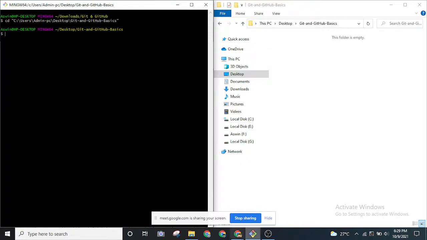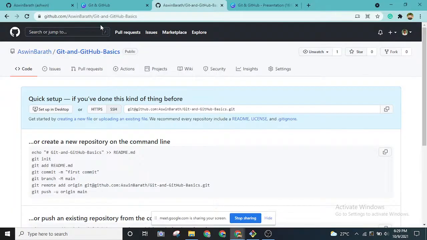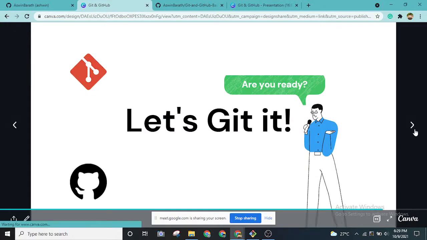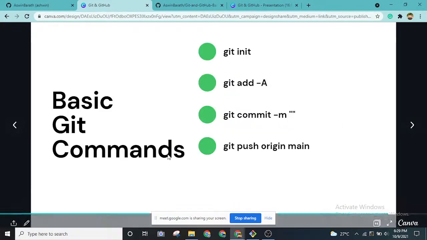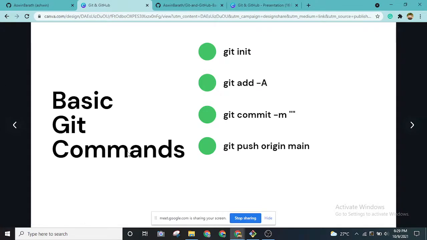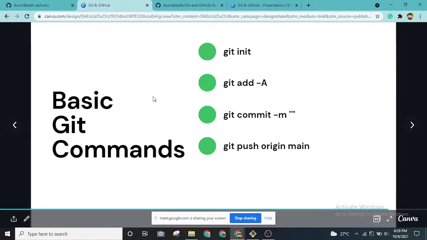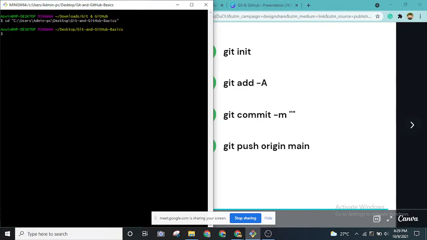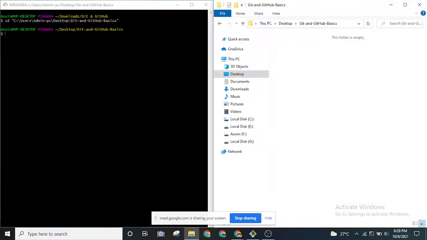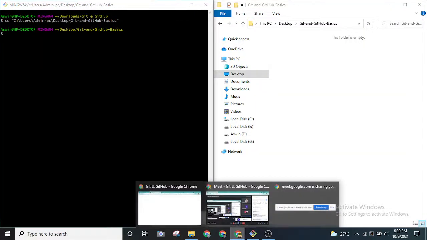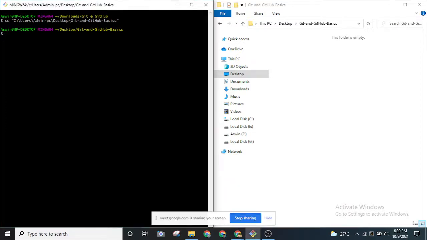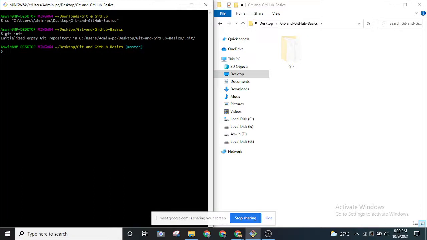The first command that I'll be performing is, let me show you the basic commands that we'll be using. These are the basic git commands that we're using in our project. The first command we are going to use is git init. Git init simply means that it will initialize an empty git repository in the specified path.